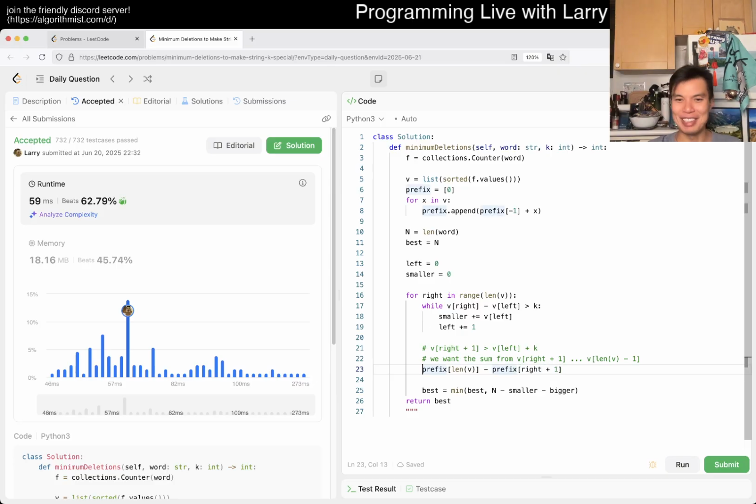Again, I'm not going to go over it though. But yeah, this is the bigger part, is equal to this. So that's the sum minus, oh no, sorry, did I say minus? We already did the minus. Multiply by the rectangle we have, which is going to be v of left plus k is the width times the height. Oh no, this is the height, sorry. This is the height, and then the width is just the number of elements, which is going to be length of v minus right plus 1, I think.